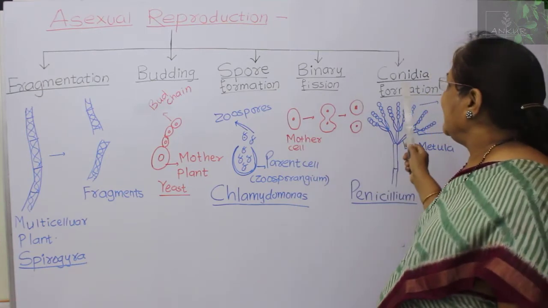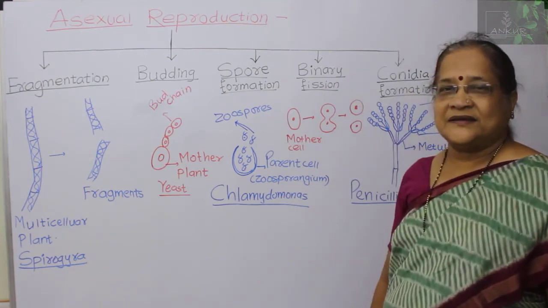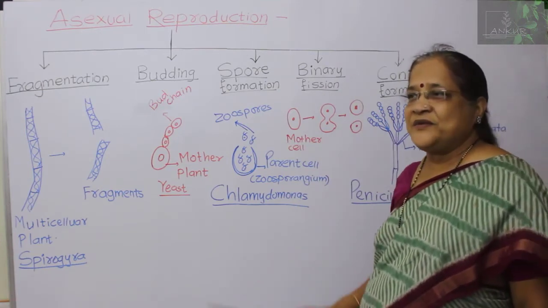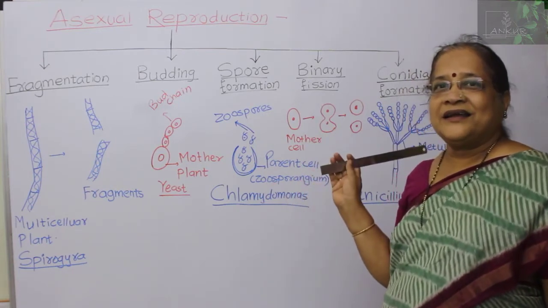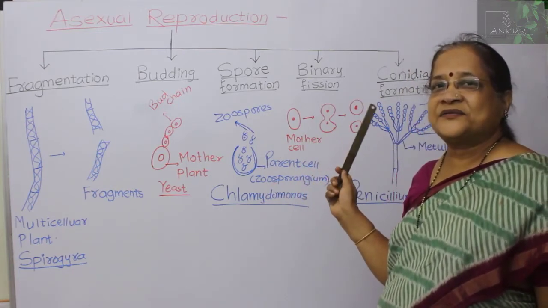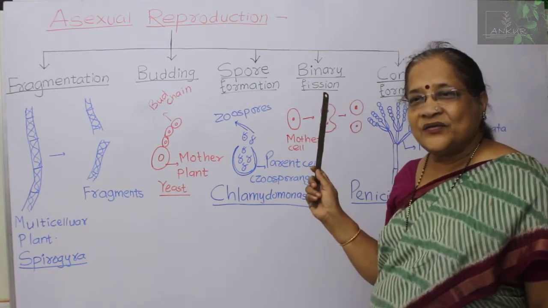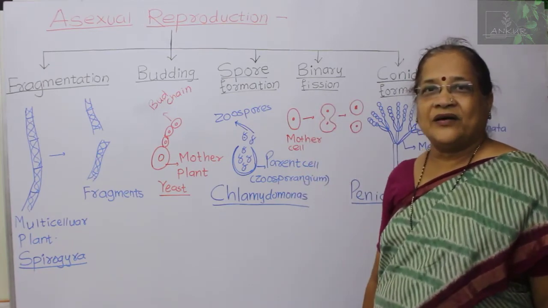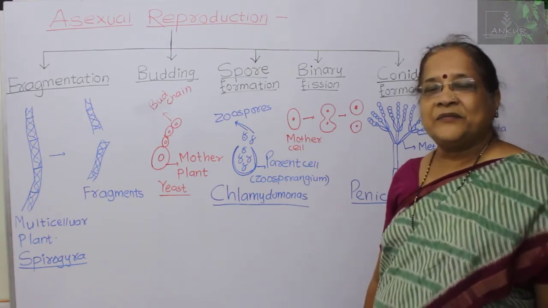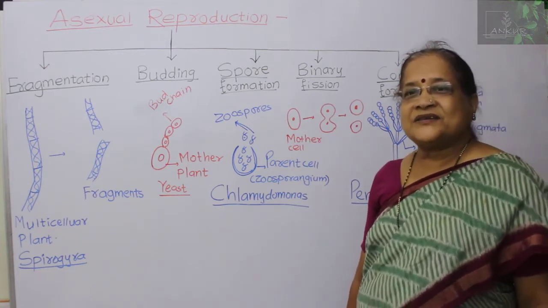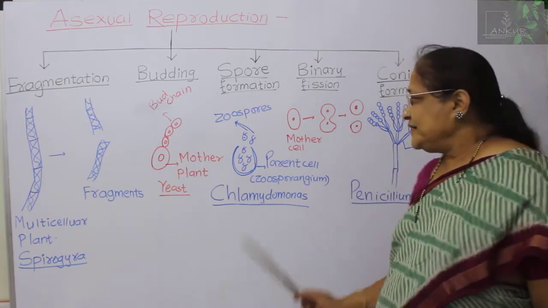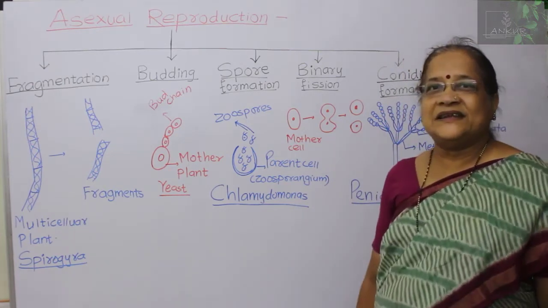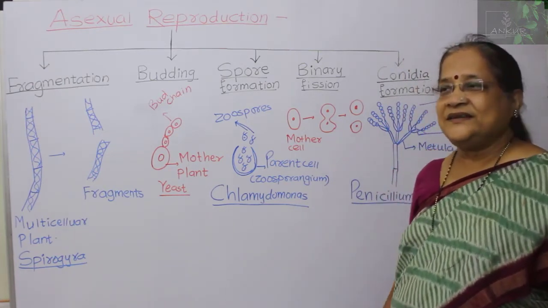The next method is conidia formation. These conidia again are special types of spores, and a very well known good example is Penicillium. You are all familiar with the antibiotic penicillin, which we got from this plant, Penicillium. Why the name Penicillium?